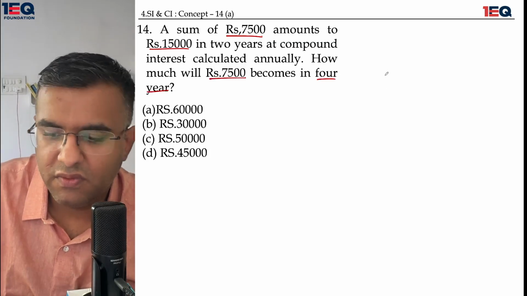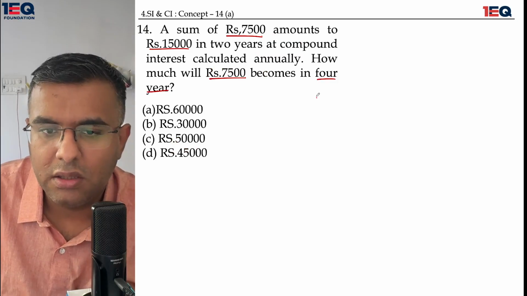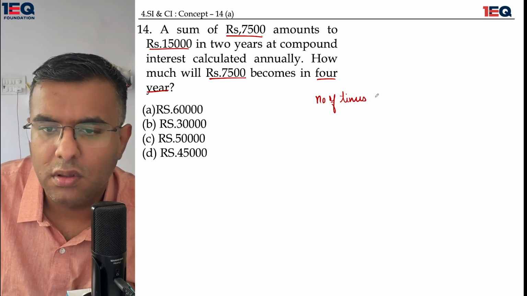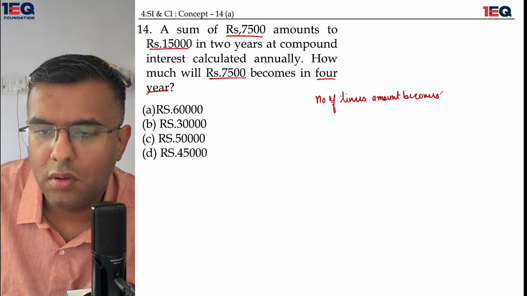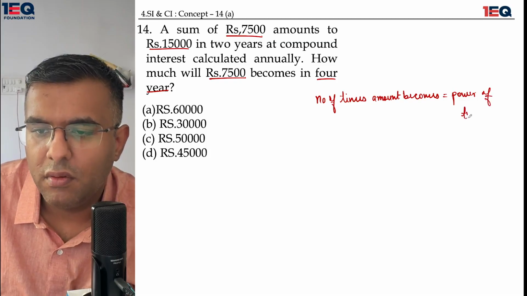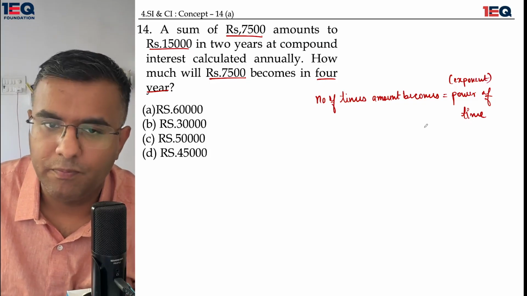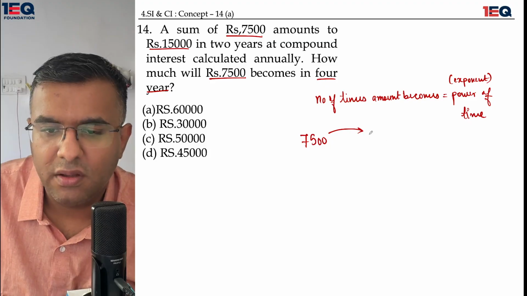In such a situation, whenever there is a component of time involved, we see that the number of times the amount becomes is equal to the power of time, or I should rather say the exponent of time. So here 7,500 is becoming 15,000.